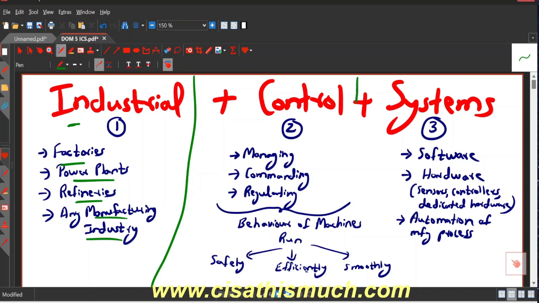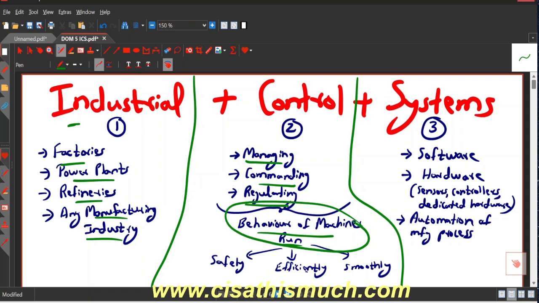The second word is control. When we say control here, it means you need to manage, having commands regulating the behavior of machine runs. We need to make sure that the machines in these industries run safely, run efficiently, run smoothly. So we are talking about the system controls which are used in the industry. Now with the word system, it could be software, it could be dedicated hardware, specifically designed for special purpose, especially for this industrial use.